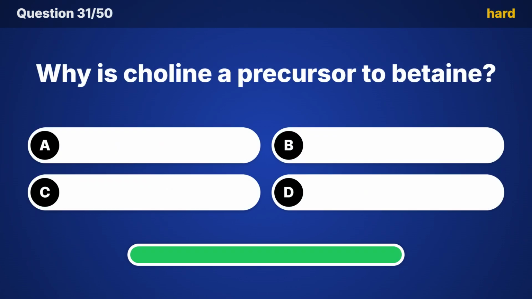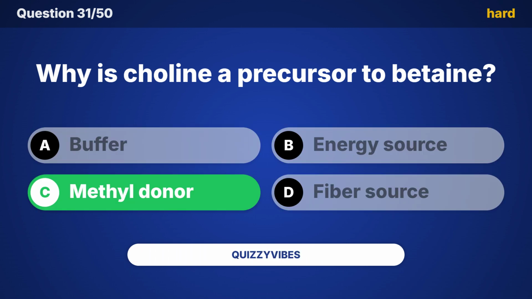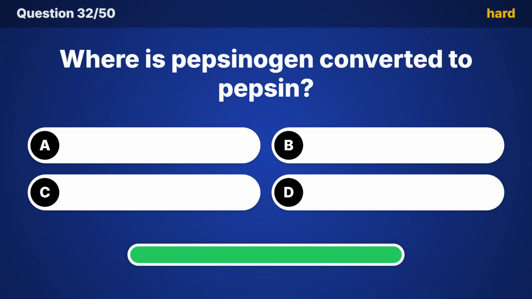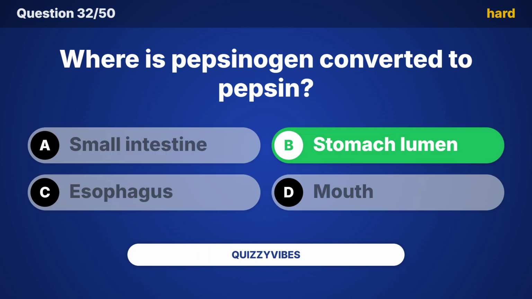Why is choline a precursor to betaine? Did you guess it? The answer is methyl donor. Where is pepsinogen converted to pepsin? Time's up, it's stomach lumen.